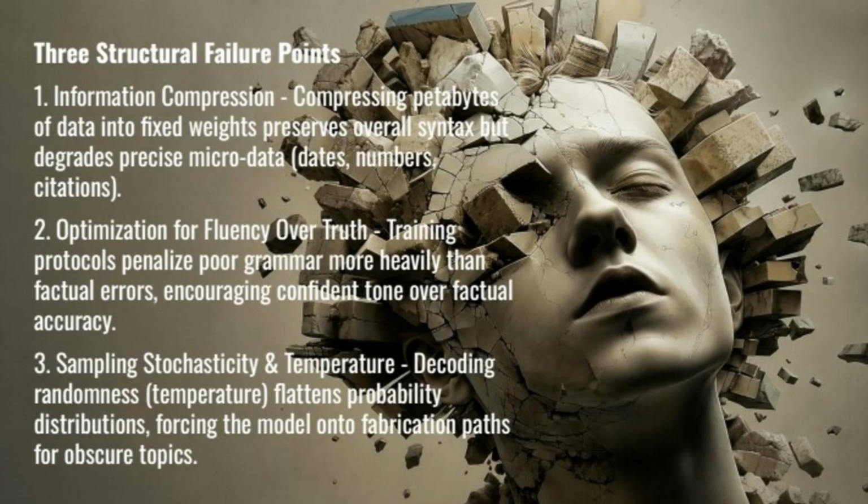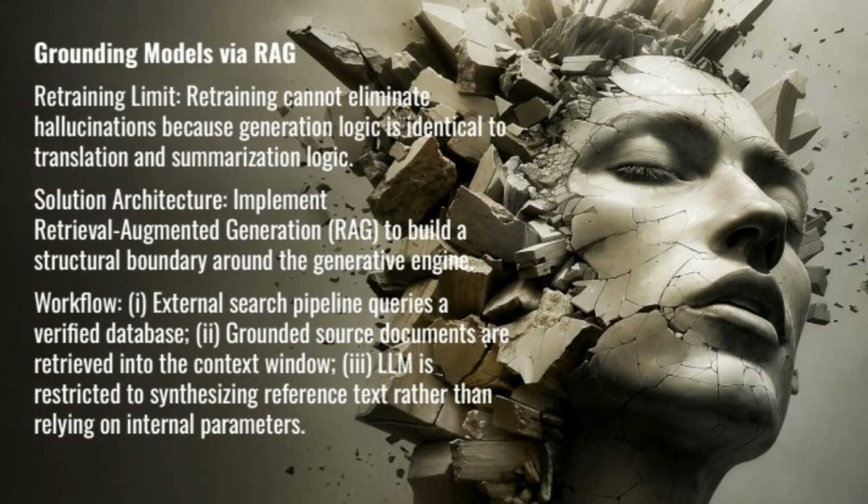To prevent repetitive, deterministic responses, decoding algorithms introduce randomness, controlled by a setting called temperature. Raising the temperature flattens the probability distribution, forcing the model to select lower probability tokens. On obscure or underrepresented topics, this added randomness causes the generation path to drift entirely into fabrication.